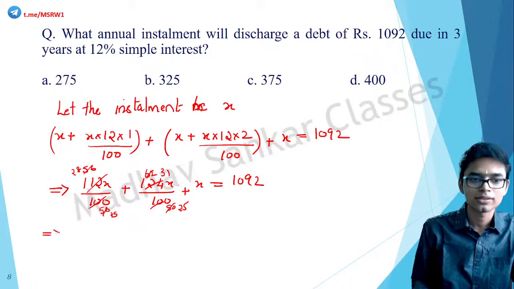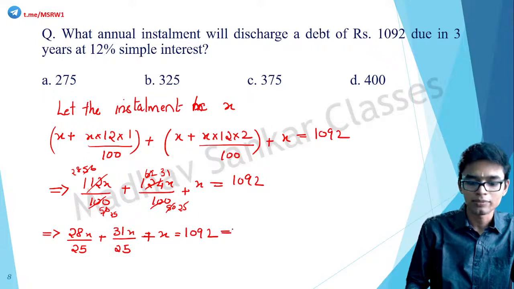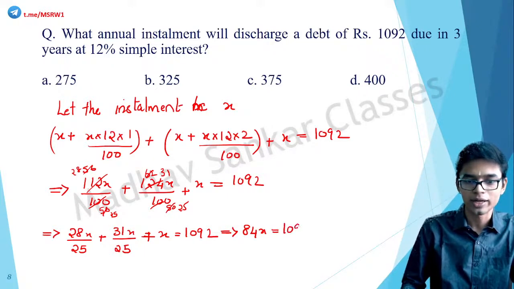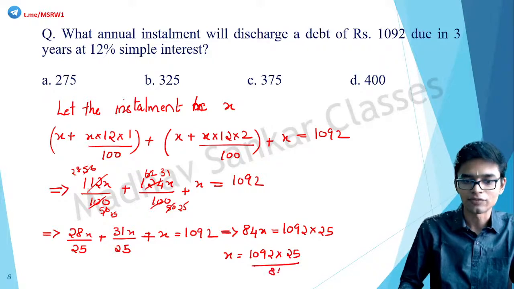So this implies 28x by 25 plus 31x by 25 plus x is equal to 1092. LCM is 25. So 28 plus 31 plus 25 is equal to 84. 84x is equal to 1092 into 25, so x is equal to 1092 into 25 divided by 84, which is equal to 325.